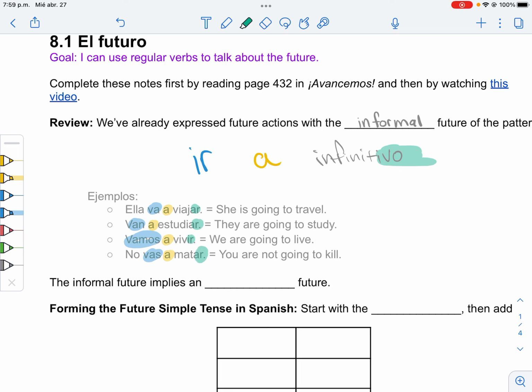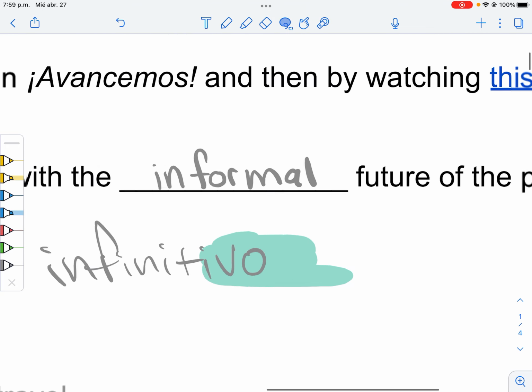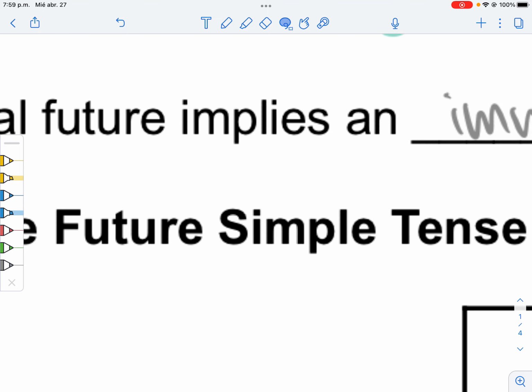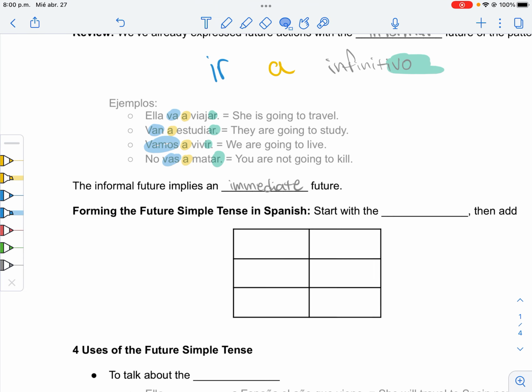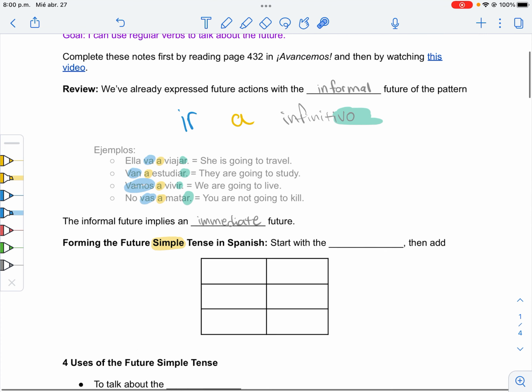Those are saying what you're going to do. This implies an immediate future, like this is going to happen very soon. You're on the point of, you're about to do this thing. Instead of using the informal future today, we're going to use what is called the future simple tense. And trust me, it is very simple. It's the same for AR verbs, ER verbs, and IR verbs, which is great.